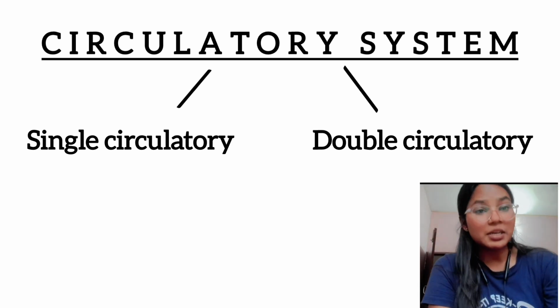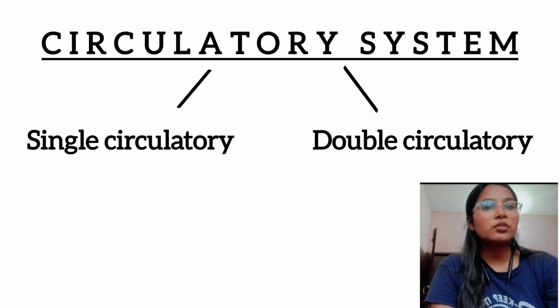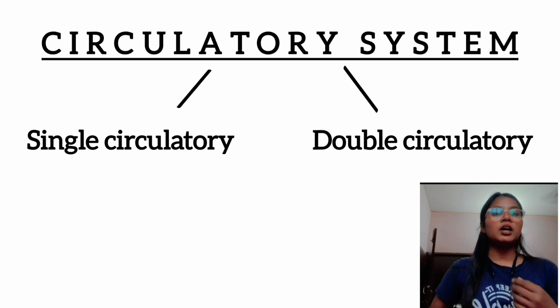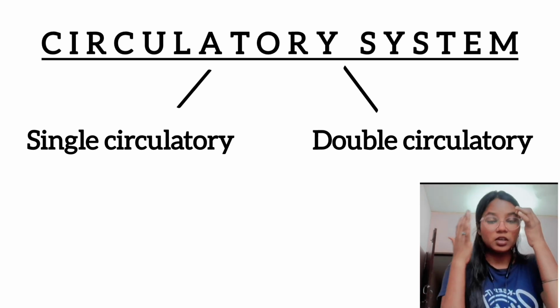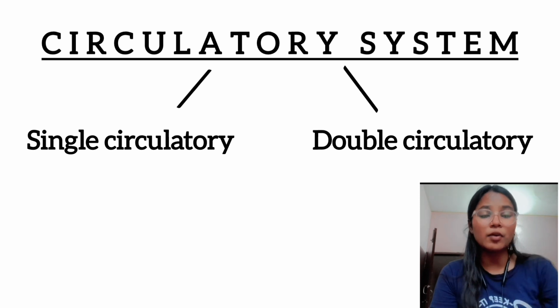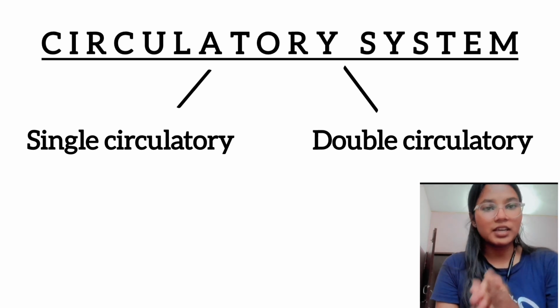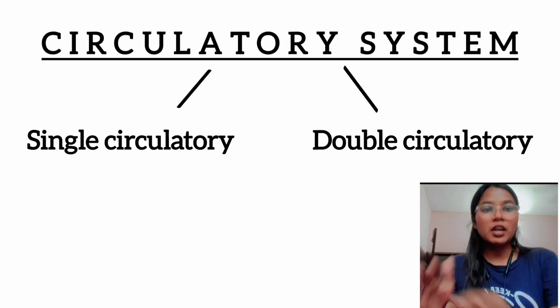So what are the single and double circulatory systems? The double circulatory system is a process in which our heart circulates the blood two times, and in the single circulatory system the heart transports minerals and nutrition through the whole body only one time. So it can't maintain body temperature properly in every situation.